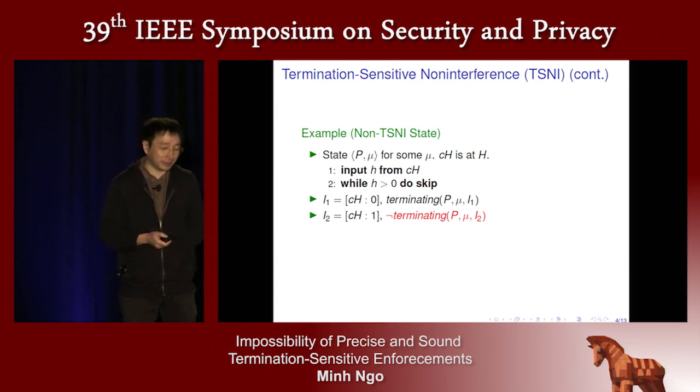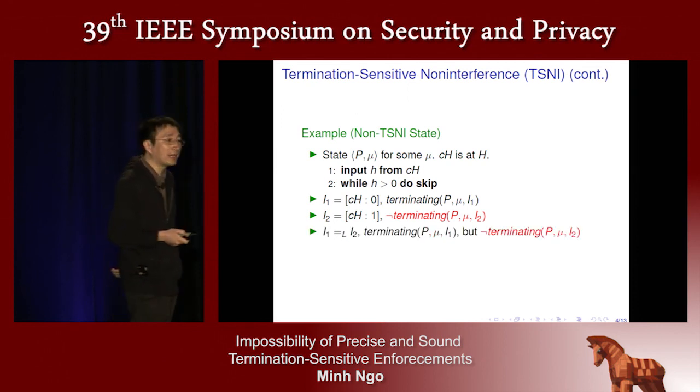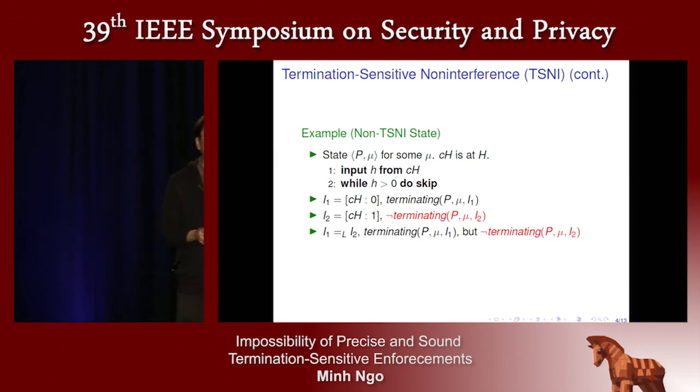Therefore the execution does not terminate. So I1 and I2 are equivalent at the low level because they have only confidential input values from the confidential input channel. But the execution on the first input I1 terminates, while the second execution on input I2 does not terminate. That's why this state does not satisfy TSNI.